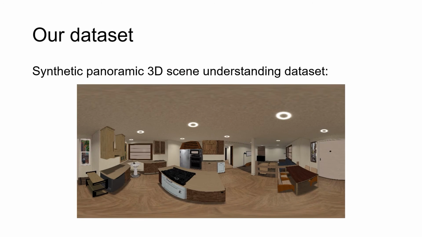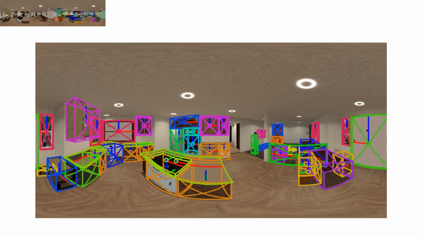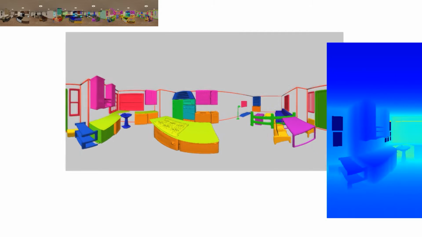To train and evaluate our model, we present a new synthetic dataset for panoramic 3D scene understanding based on iGibson, which provides RGB input and the ground truth of 2D object bounding boxes, bounding field of views, masks, 3D object bounding boxes, object shapes, layout, depth map, instance segmentation, semantic segmentation, and pairwise relations of attachment, support, rotation. We generate 1500 images for training and evaluation, and the code is released for generating more images.